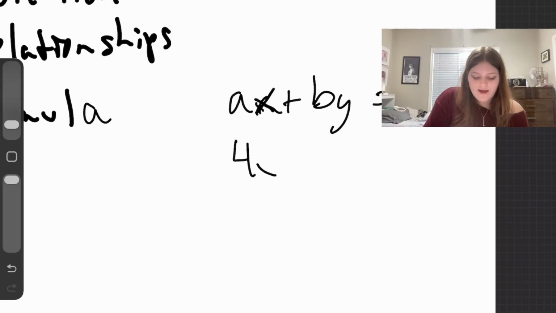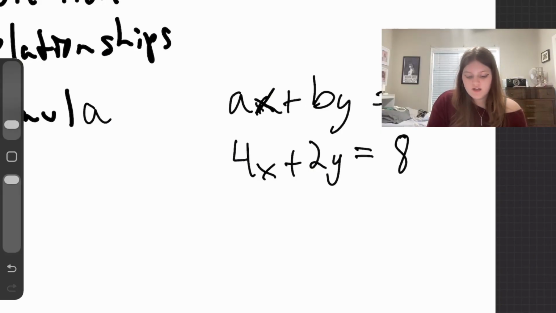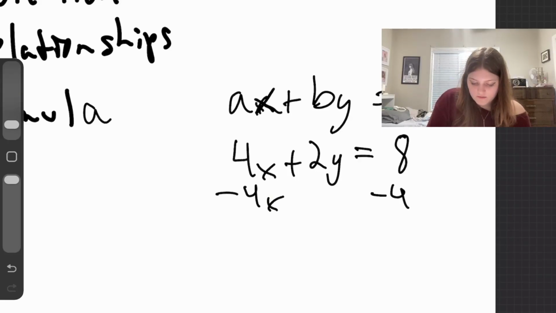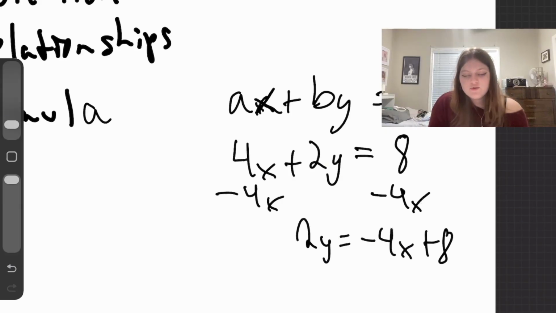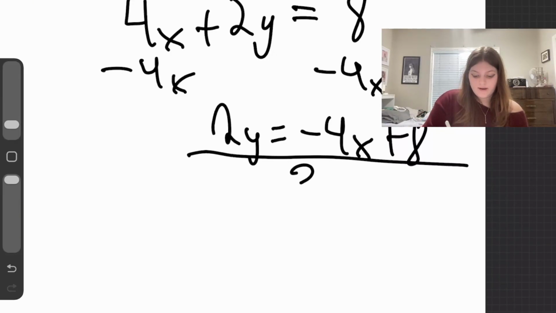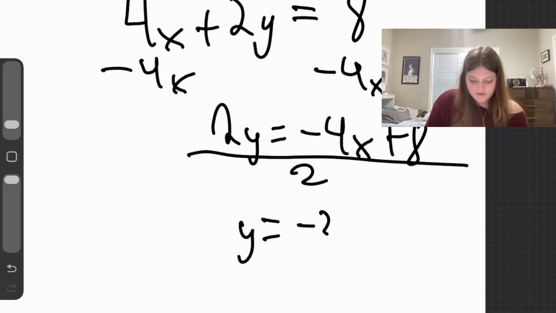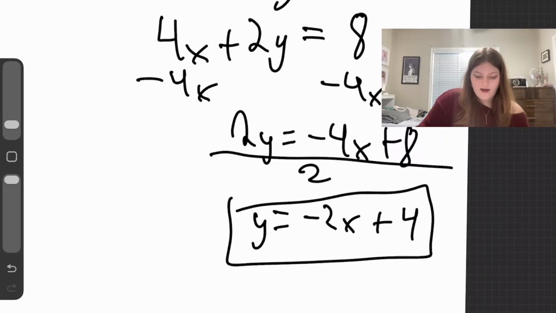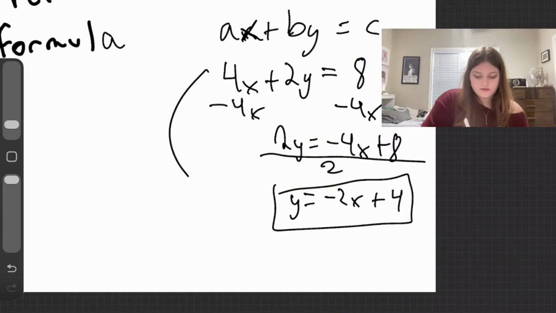Let's say I have 4x plus 2y equals 8. If I wanted to get this in slope-intercept form, I would just solve it algebraically. So I'd subtract 4x from both sides, and I get 2y equals negative 4x plus 8. You can do 8 minus 4x, but it's easier to just keep it to the normal formula and put the x value before the b value. Then you still have to get rid of that 2 in front of the y. For it to be in slope-intercept form, the y has to be by itself. So you divide by 2, and you get y equals negative 2x plus 4. Now you've gone from standard form to slope-intercept form.